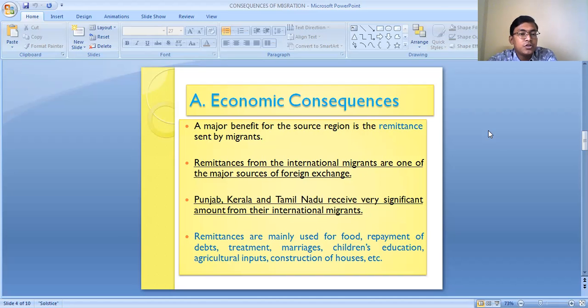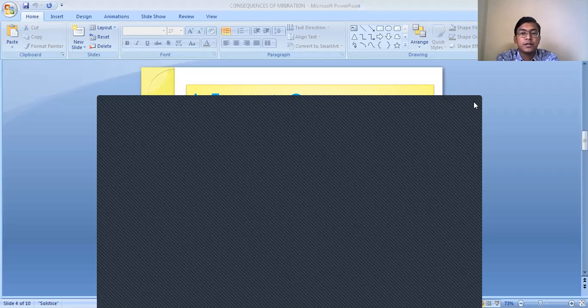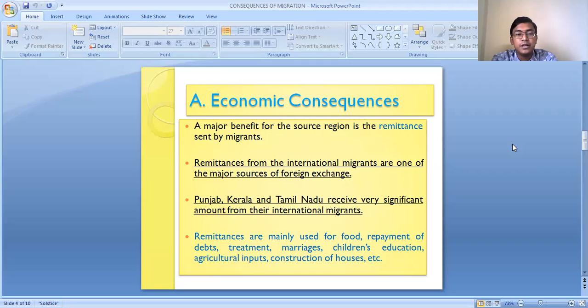So this male population who are migrating from the rural area to the urban areas, in the urban areas they are earning much more money as compared to the rural areas, because in the urban areas, better wages are there and a regular source of income is there. So they earn money in the urban areas and they send some money to their family members who are living in the rural areas. So the family members are getting benefited.